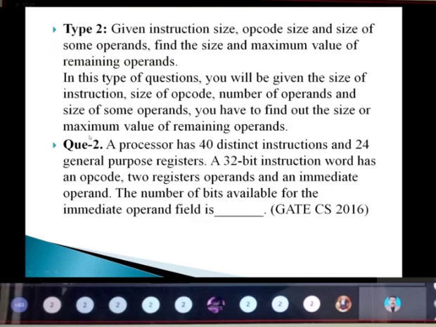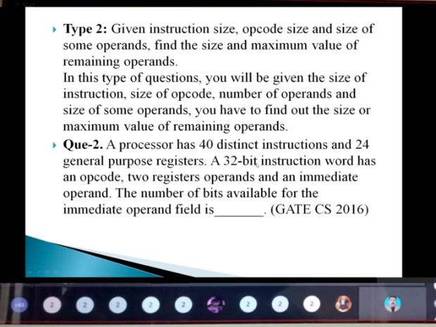Okay. So this is type 1 question. And in some cases in GATE, they are asking this type 2 question where they give the instruction size and opcode size and the size of some operand. So based on this, I need to find the size and the maximum value of the remaining operand. So see here, a processor has 40 distinct instructions and 24 general purpose registers.